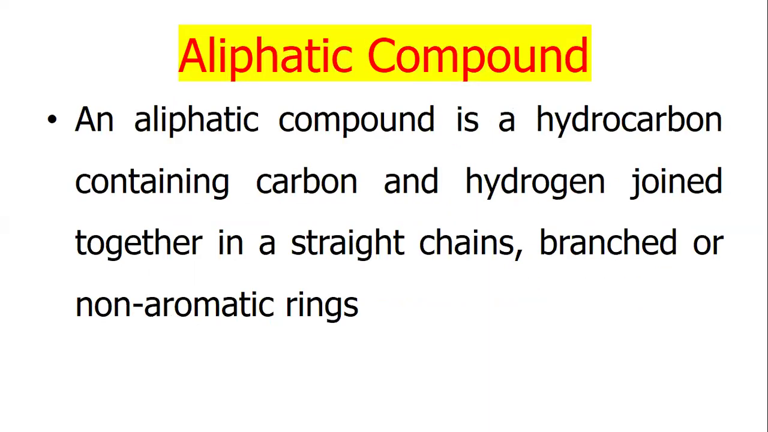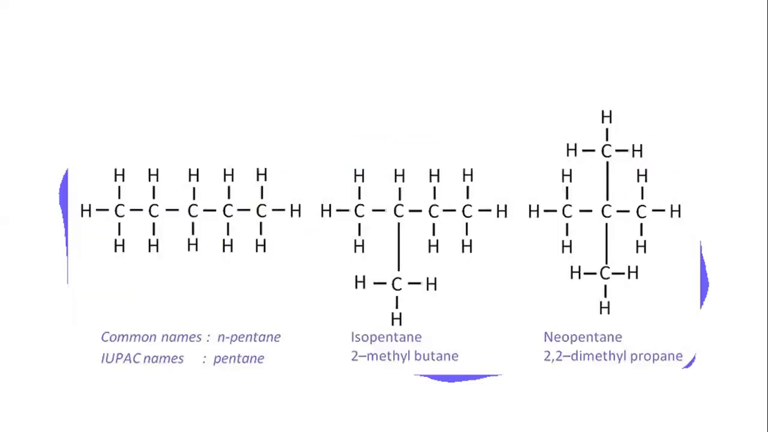Aliphatic compound. An aliphatic compound is a hydrocarbon containing carbon and hydrogen joined together in straight chains, branches, or non-aromatic rings. For example, n-pentane, isopentane, neopentane.